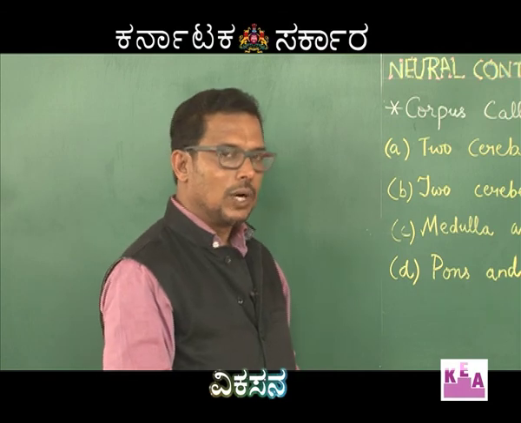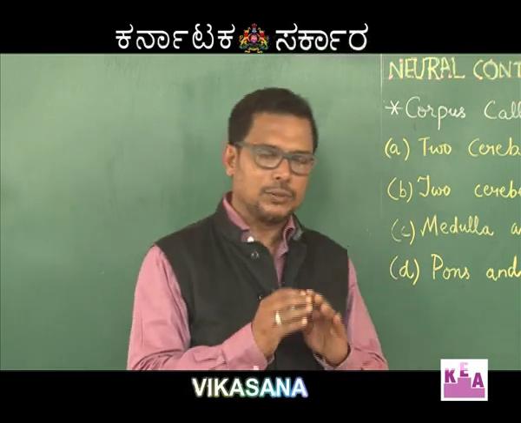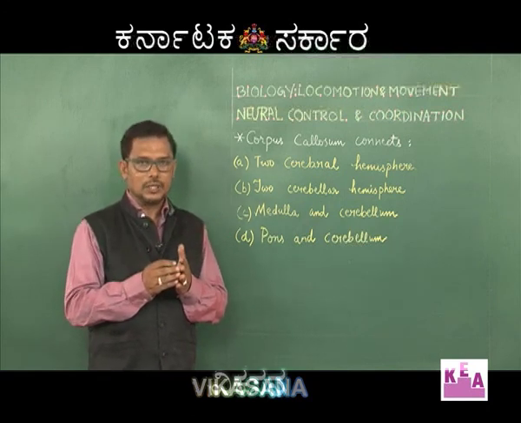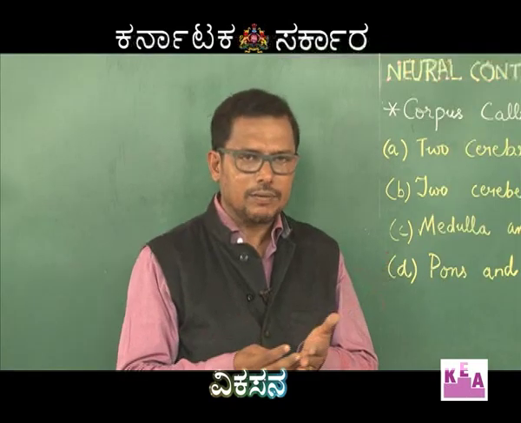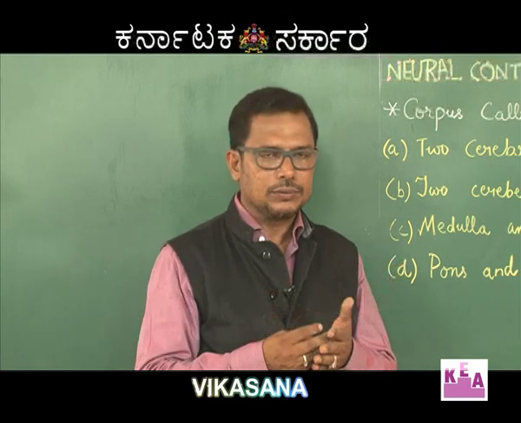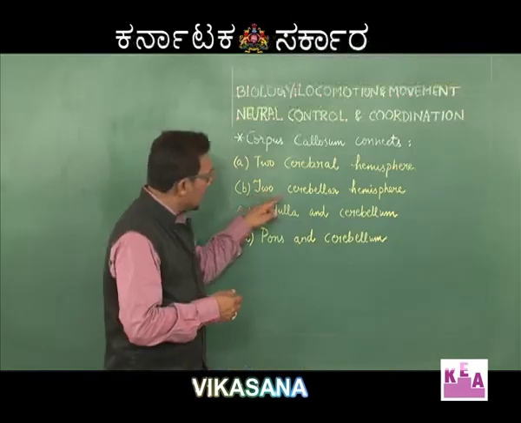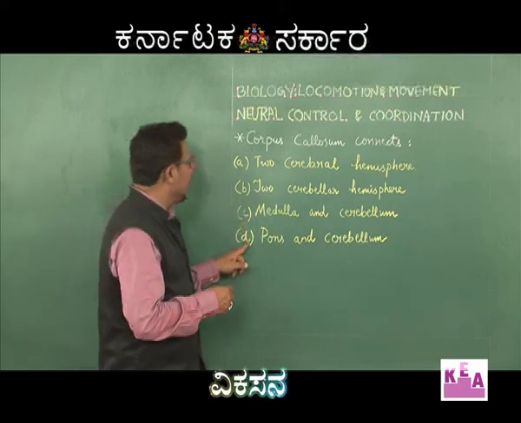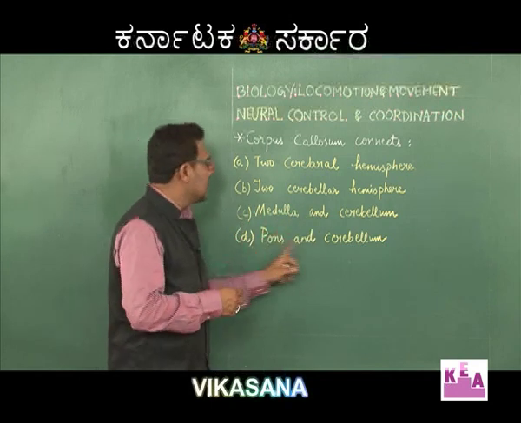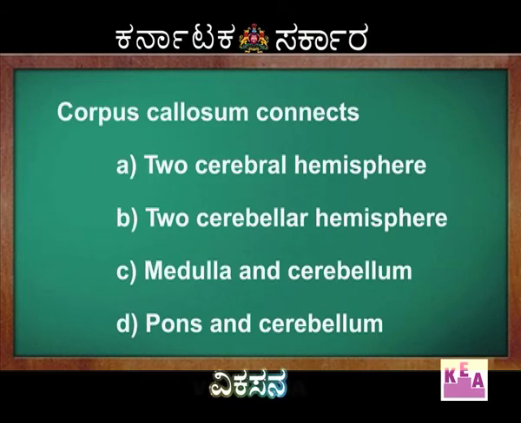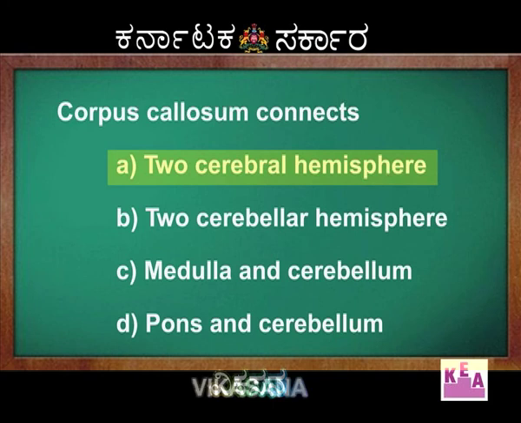Here, as you all know, the cerebrum is made up of 2 hemispheres, left cerebral hemisphere and right cerebral hemisphere. These 2 hemispheres are connected from inside by tissue made up of axons of neurons, that is called as corpus callosum. 2 cerebellar hemispheres are also interconnected by vermis, but options C and D, medulla and cerebellum, pons and cerebellum, are parts of the brain. So, the answer here is option A, 2 cerebral hemispheres. Corpus callosum connects 2 cerebral hemispheres.